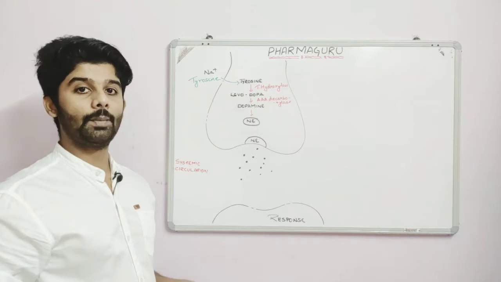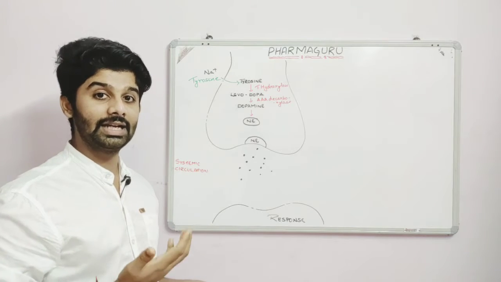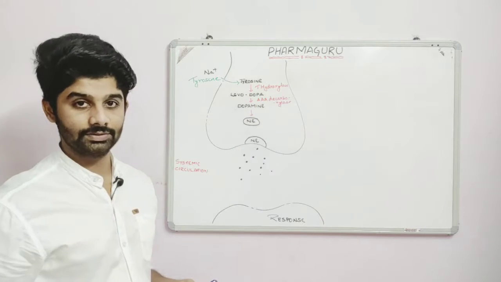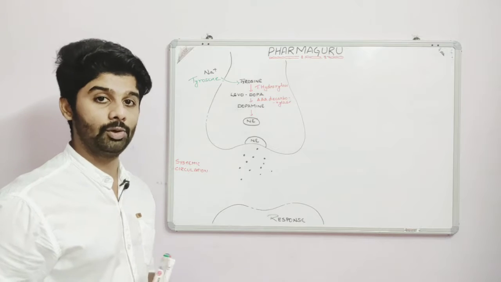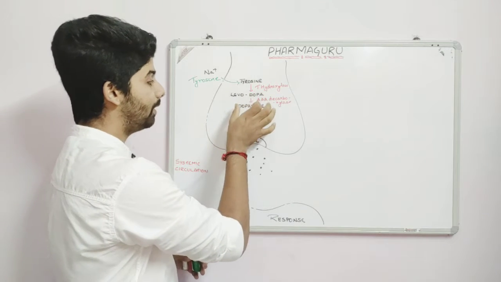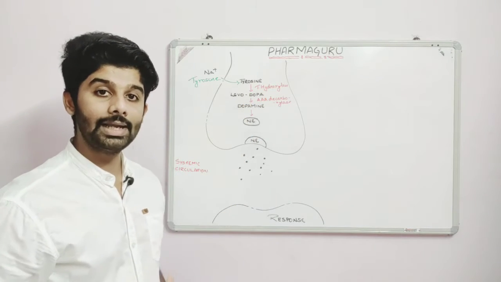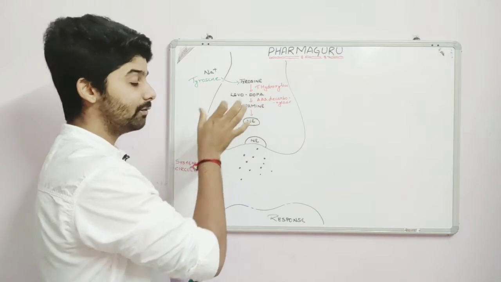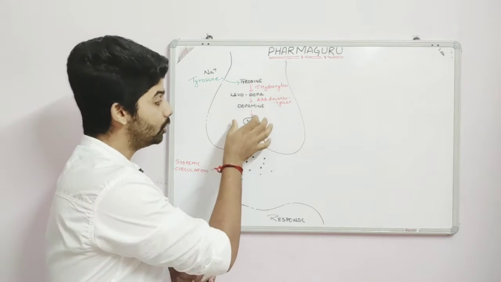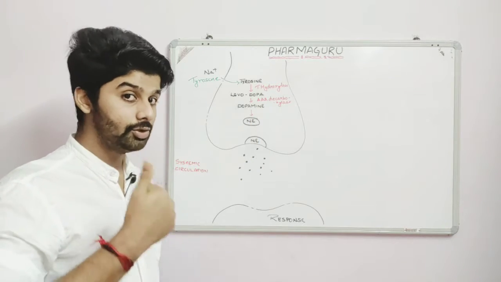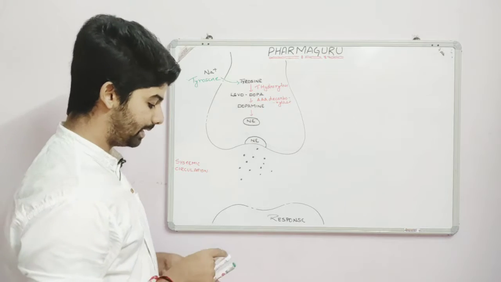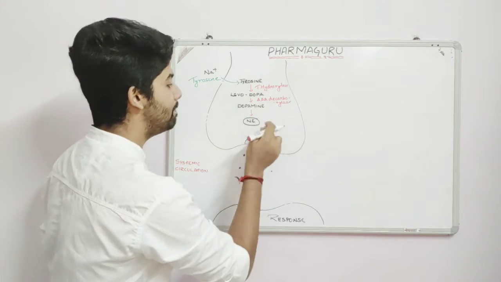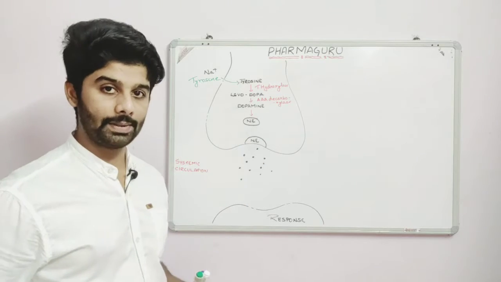Now this levodopa will be acted upon by another enzyme that is known as aromatic amino acid decarboxylase, right? We know levodopa is an aromatic amino acid. So the levodopa will be converted into dopamine by aromatic amino acid decarboxylase, and this dopamine will be converted in the nerve ending into norepinephrine, right, the neurotransmitter, and this norepinephrine will be stored in these vesicles, right? We will be having many vesicles containing the norepinephrine.